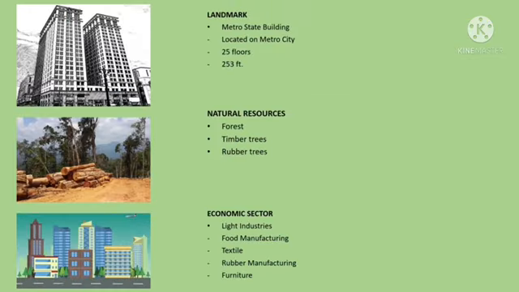Next, as you can see, this is the landmark of Metro City called the Metro State Building. It is located in the city center of Metro City. It was originally completed with 25 floors and a height of 253 feet. Then, the natural resources found in Metro City are forests, timber trees, and rubber trees. The economic sector that operates in Metro City is light industry. Examples of light industry are food manufacturing, textiles, rubber manufacturing, and furniture manufacturing.